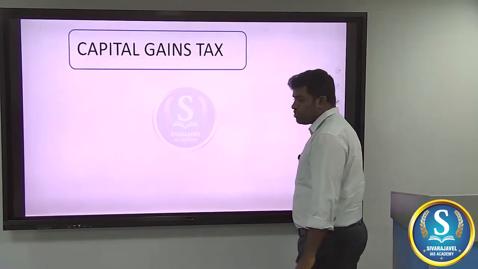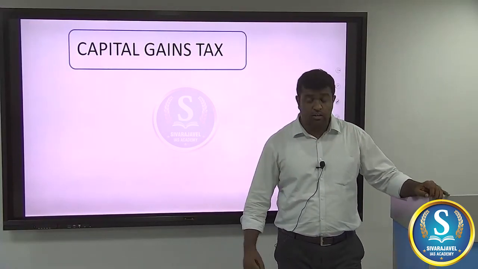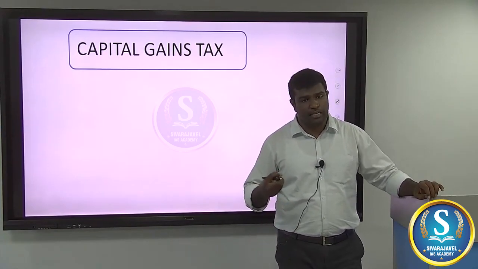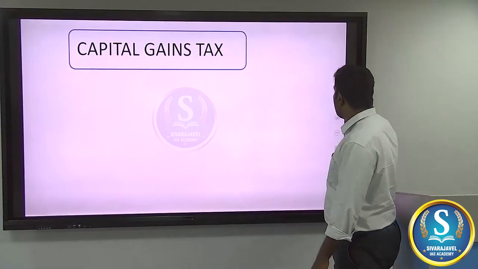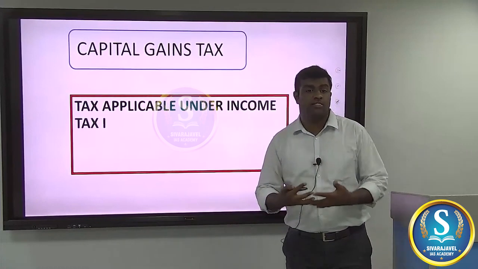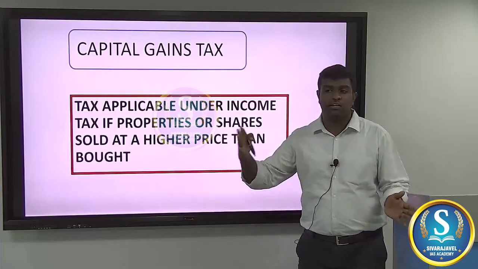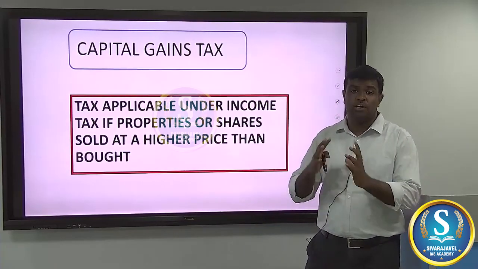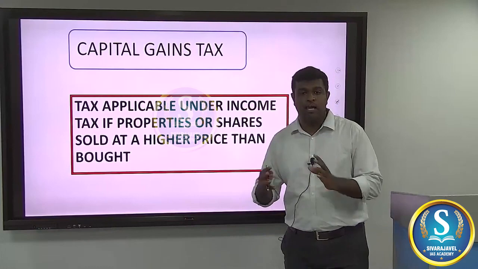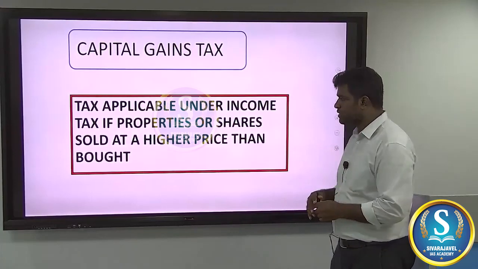Now, for understanding retrospective tax, we need to know something called capital gains tax. So what is capital gains tax? There are a lot of taxes levied by the government. This tax pertains to income tax. The government considers that any income generated by buying a property or a share at a very low cost and selling it at a high cost, the difference between them, should ideally be considered an income or a capital gain, and for this capital gain, a tax has to be paid to the government. So this is covered under the income tax provisions.